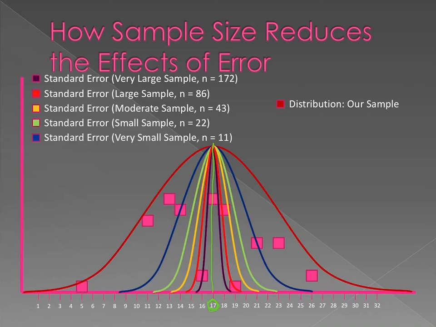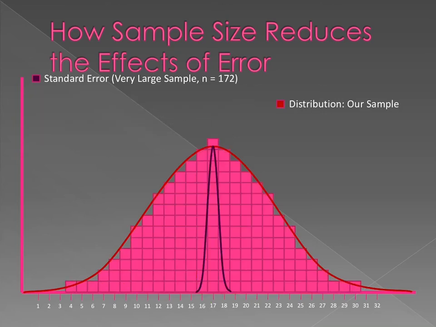We're 95% sure that the mean population could be somewhere between 11 and 23. In other words, a huge range. Whereas if we have this very large sample, we're 95% sure that the true mean is between 16 and 18, a very small range.